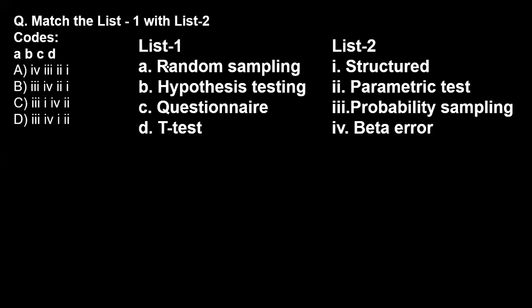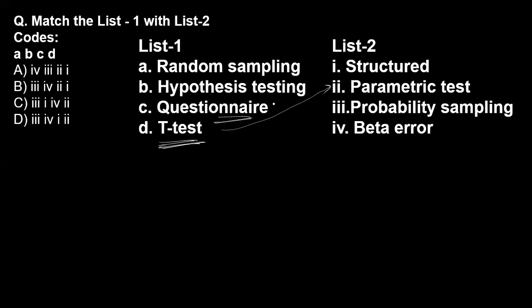Now the next question which is on your screen. There is a list given: the random sample, hypothesis testing, questionnaires and the test. In the list, the structure, parametric test, probability sampling and the beta error. So here we'll see the first thing, that is a t test. T test is what? T test is a parametric test.